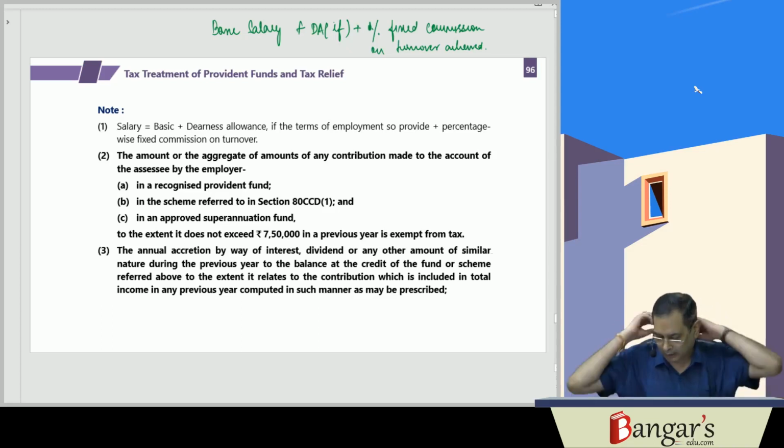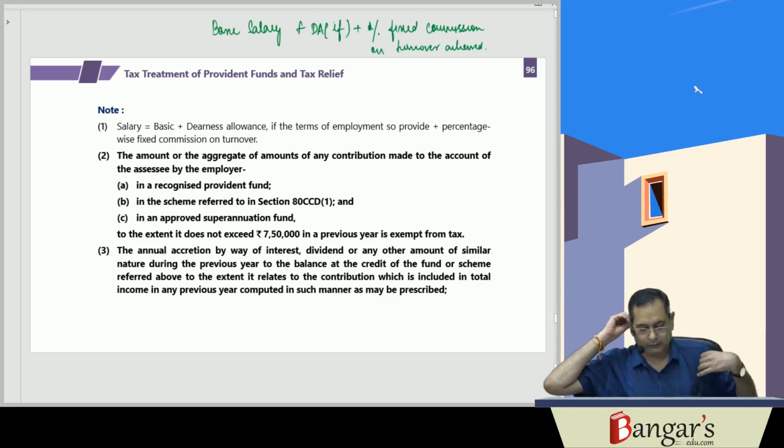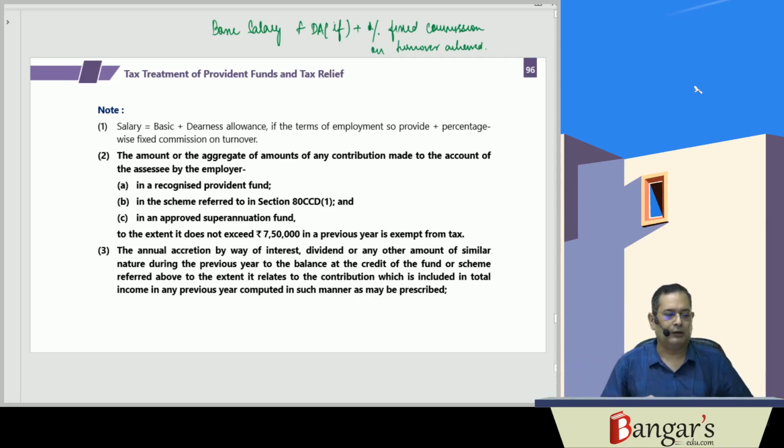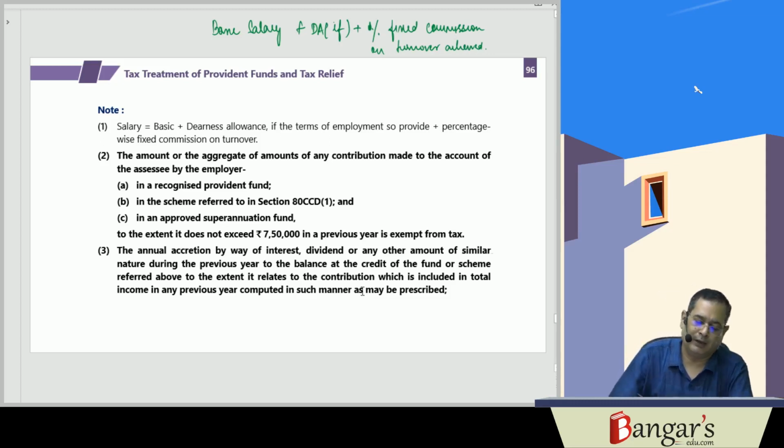Besides this, for contributions in excess of 7,50,000, any interest, dividend or any other amount of a similar nature credited in that account will also be taxable. That is the amendment made by the Finance Act.